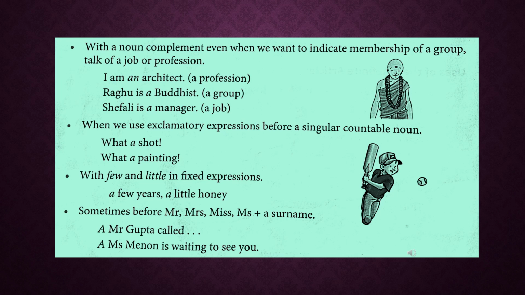With few and little in fixed expressions. We can use an article before few and little in fixed expressions. Examples: a few years, a little honey. Sometimes before Mr., Mrs., Miss plus a surname. When a surname is followed by either Mr., Mrs. or Miss, we can use the article before it. Example: a Mr. Gupta called, a Mrs. Menon is waiting to see you.